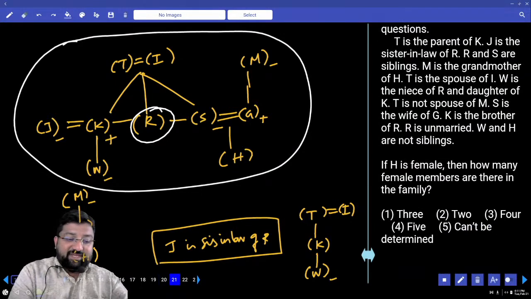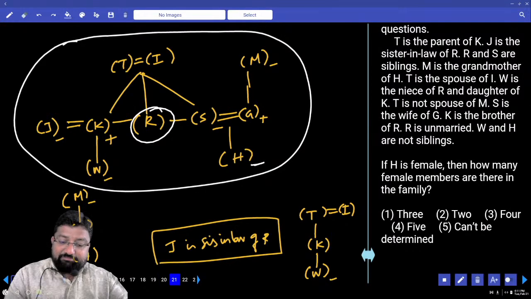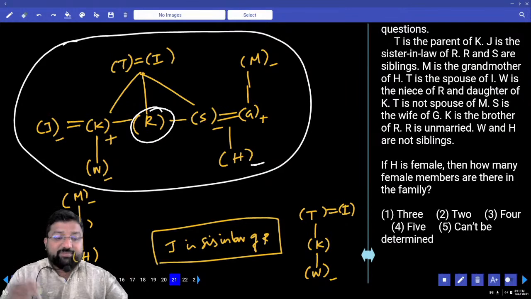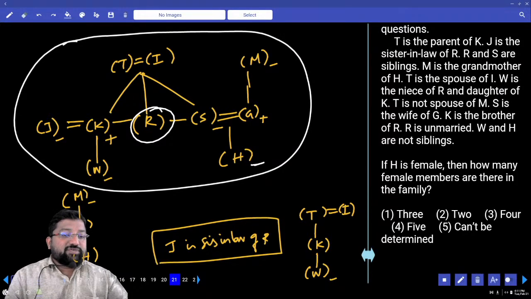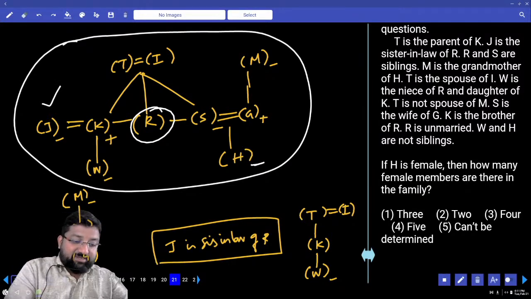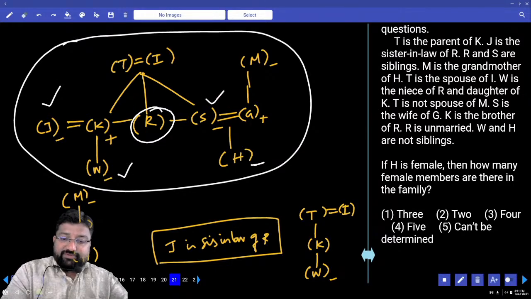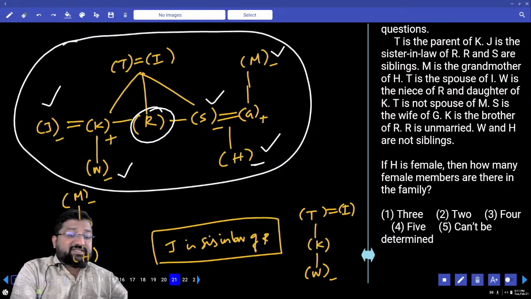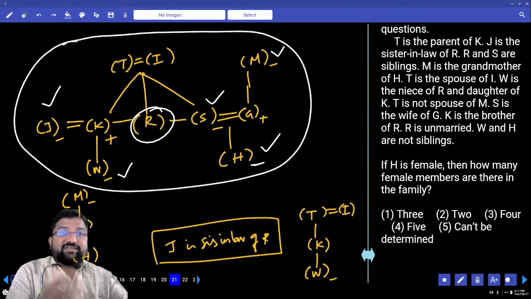If H is female, then how many female members are there in the family? Cannot be determined, because we don't know the gender of R. How can you decide how many female members are in the family? That means 1, 2, 3, 4, 5. One person between I and T is female. Definitely, 6. But R's gender is the unknown entity.